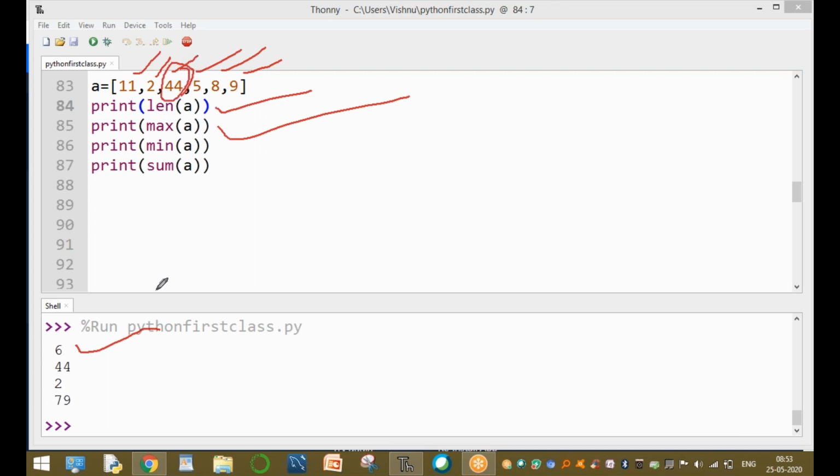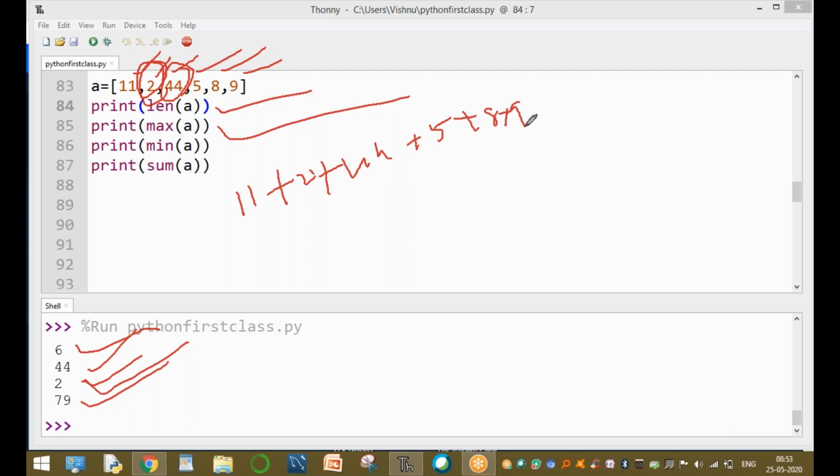The lowest element is 2. And the sum of elements: 11 plus 2 plus 2 plus 44 plus 5 plus 8 plus 9. The final value is 79.